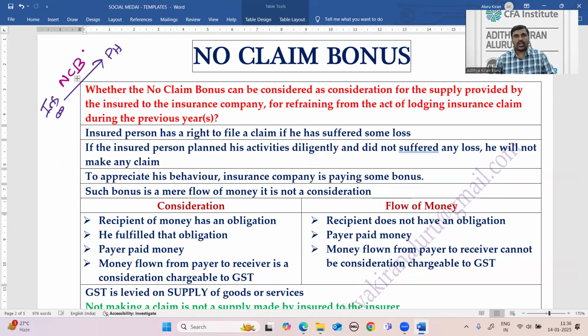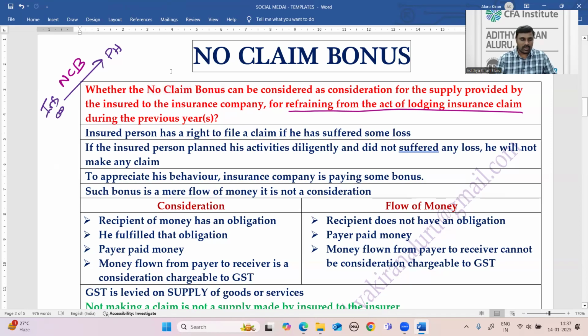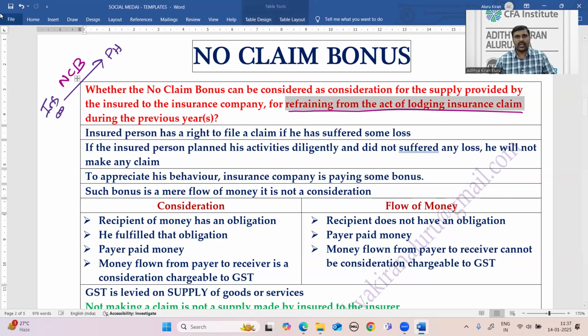Why did they pay that? For refraining from the act of lodging an insurance claim, to encourage the fact of not raising any claim. The policyholder planned his activities diligently without any negligence. He has not suffered any loss, therefore he did not make any claim. In order to encourage the diligent behavior of the policyholder, the insurance company has paid what is called a no claim bonus, because the policyholder has not submitted any claim during the previous period.